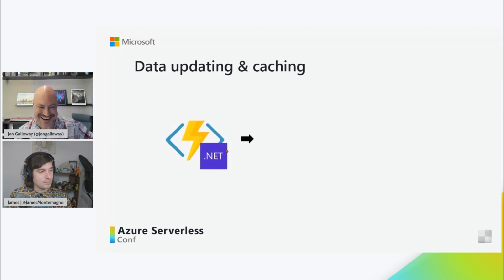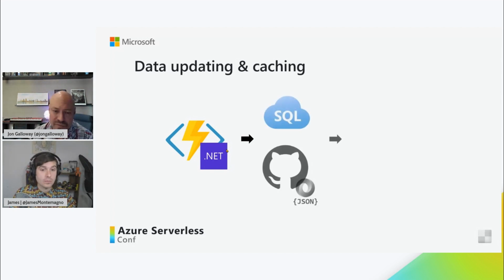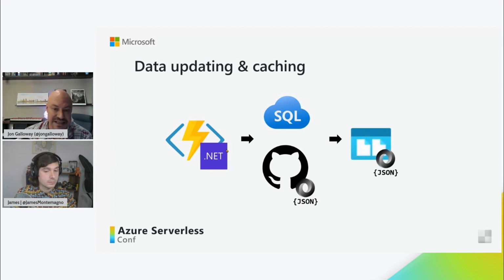First of all, we dusted off our code for our Azure Functions. However, this time I decided to use an Azure Function using .NET 5 in isolated mode. One of the reasons for that was that it made it really easy to integrate with SQL Server. And so I'm able to use SQL Server with Entity Framework and connect directly across. For our featured events, we're using a JSON blob that's just over in a GitHub repo. The reason for this is it makes it very easy for team members to submit a pull request and update it there. And then this goes through and gets all that information and puts it in a JSON blob using that pattern again. Yeah, we love this pattern if you can't tell. It's one thing you'll see over and over again.